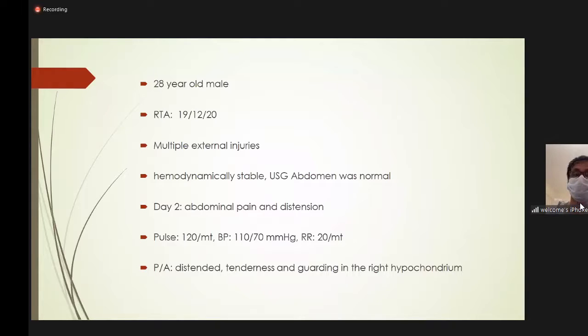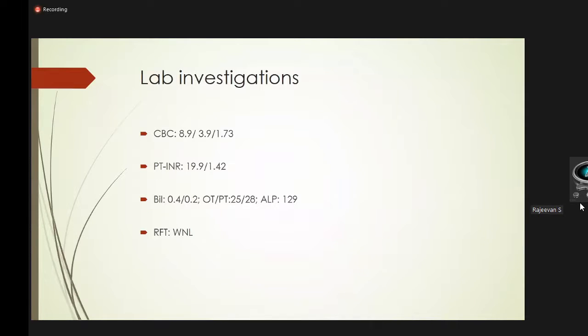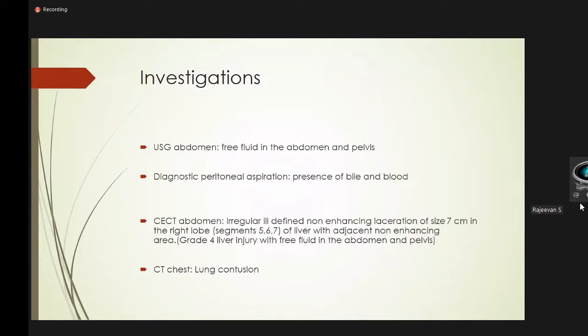Among all the investigations, ultrasound abdomen was also normal. But on the next day, the patient developed abdominal pain and abdominal distension. On examination, pulse was 120 per minute, BP was 110 per 70, and respiratory rate was 20 per minute. Per abdomen was distended with tenderness and guarding in the right hypochondrium. Lab investigations were repeated and showed anemia. Hemoglobin was 8.9, INR was 1.42, and liver function tests and renal function tests were normal.